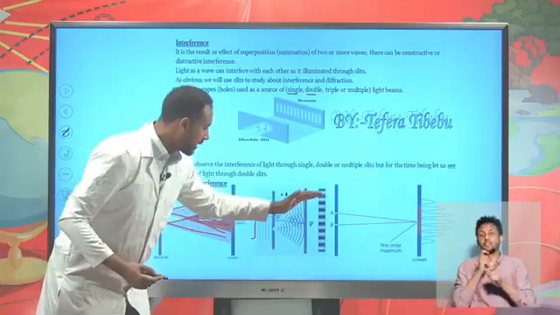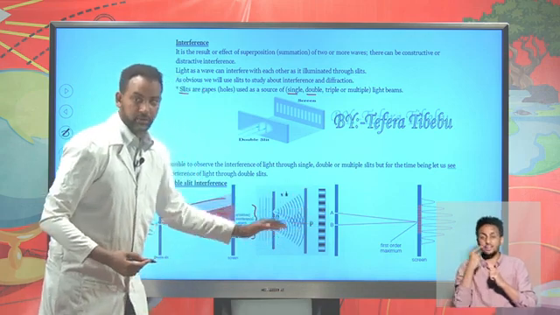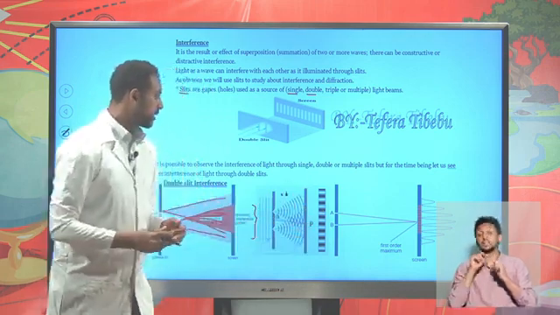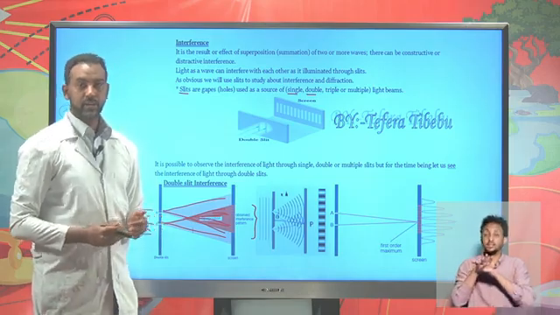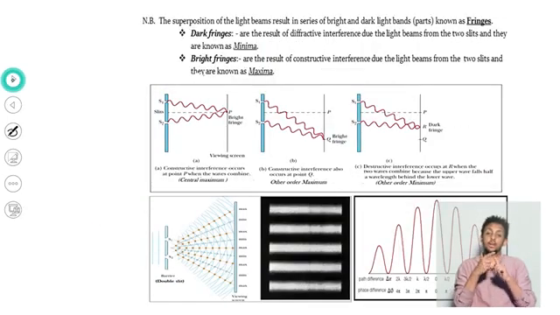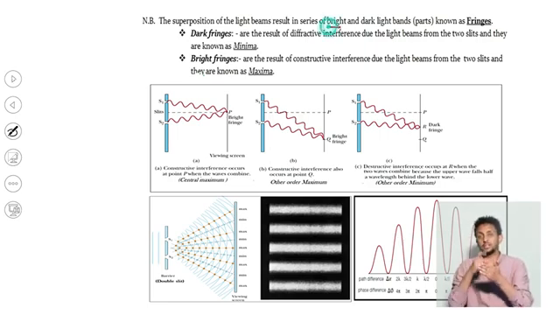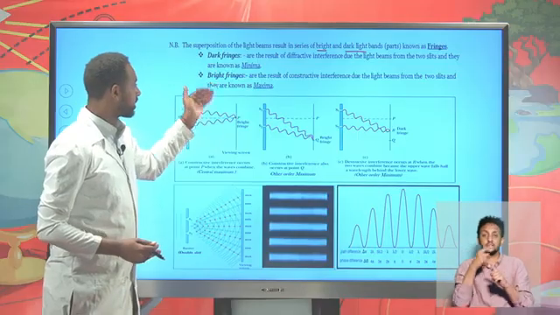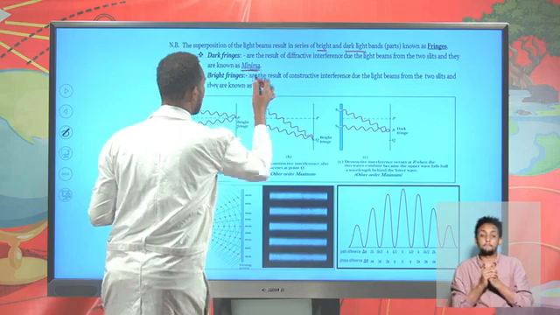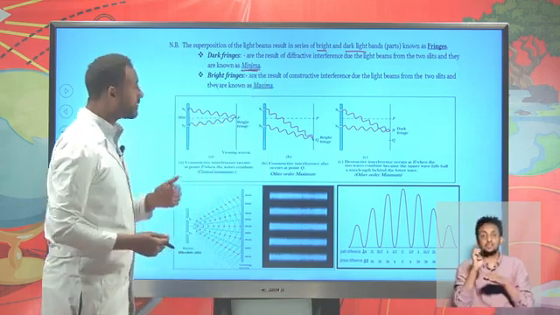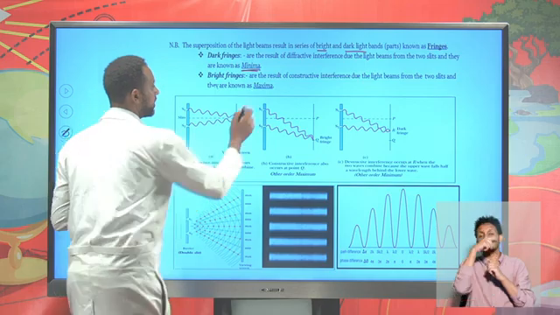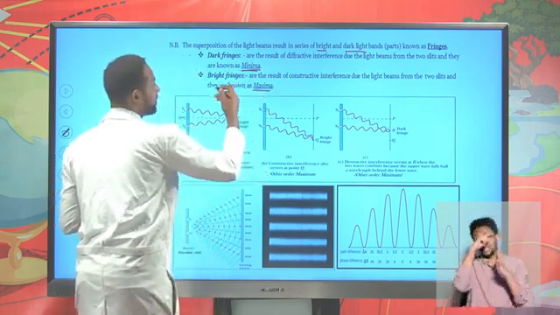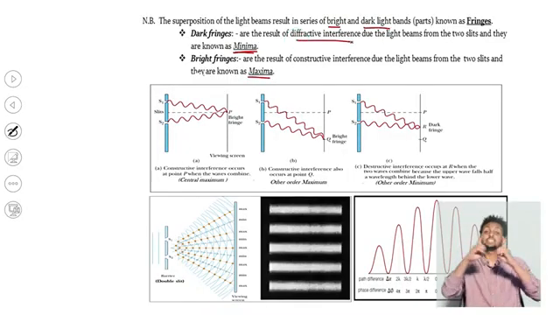There will be a brighter, darker, brighter, and darker series of light patches, and these light patches or bands of light are known as fringes. So the superposition of light beams will result in bright and dark light bands known as fringes. Dark fringes are known as minima, whereas the bright fringes are known as maxima. The darker fringes are the result of destructive interference, whereas the brighter ones are the result of constructive interference.